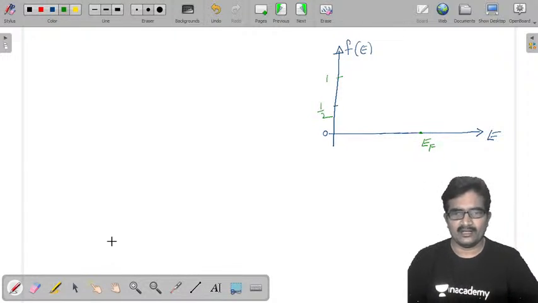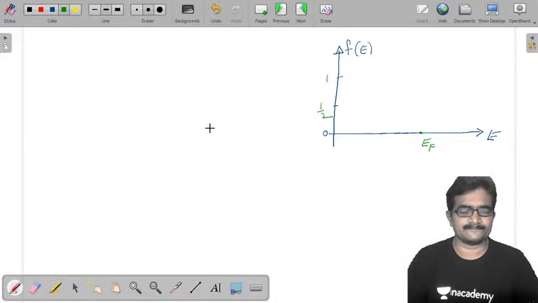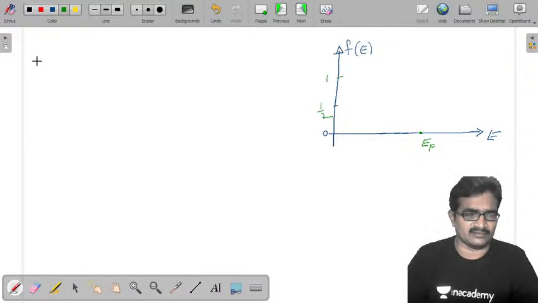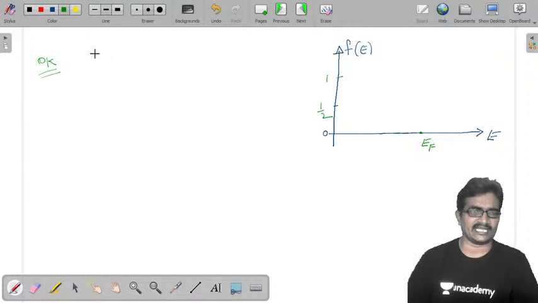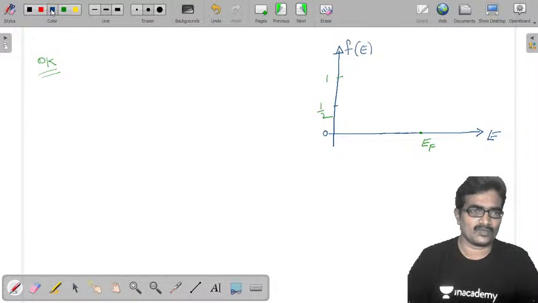Now at 0 Kelvin, whatever energy band diagram we have, I am going to take that energy band diagram. Here I am taking an intrinsic semiconductor. So this is the energy band diagram.